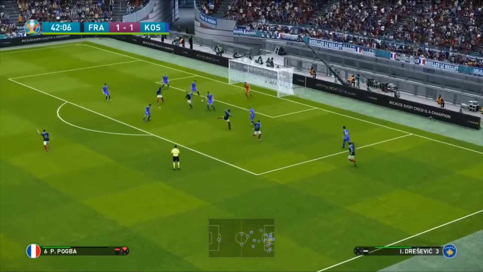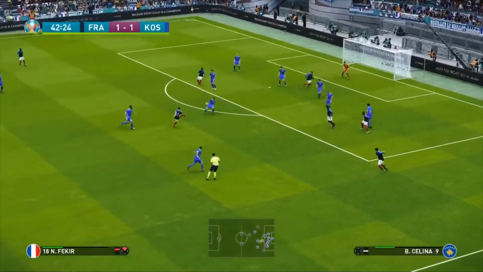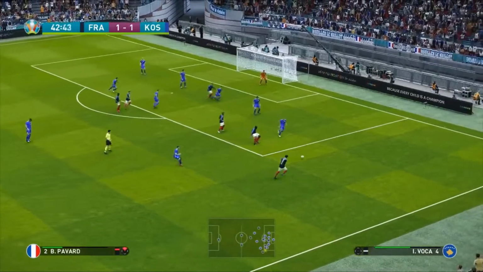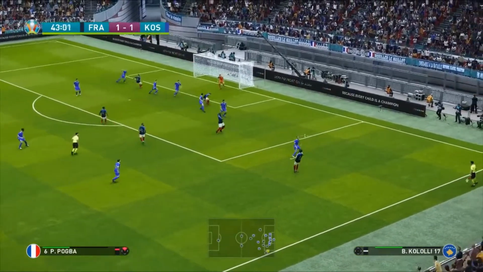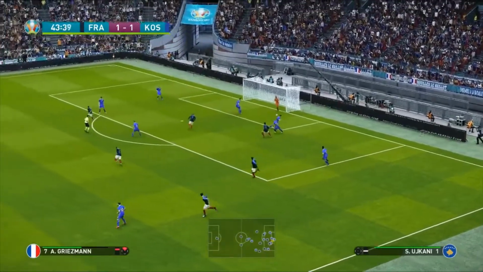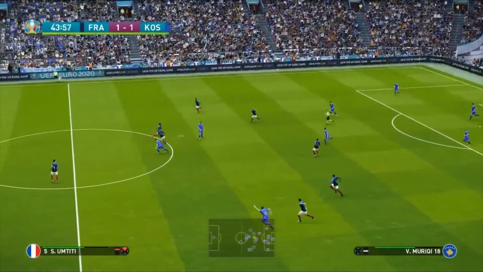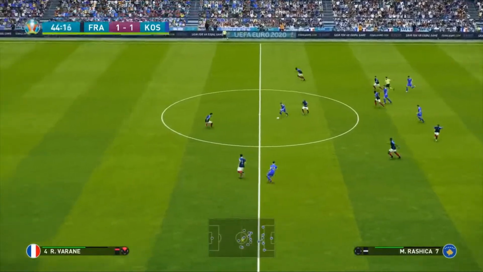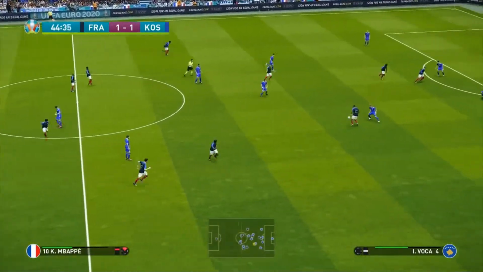Passes it in for Pogba, whose shot is poor. Comes back to Fekir. His shot is blocked. Back to Pavard. Takes the touch. Tries to loft it in. He can't. Pogba heads it down. And Kosovo can clear their lines. Well, they're holding on here very slightly. But at the same time, I think they'll be happy to frustrate France and take a point home.